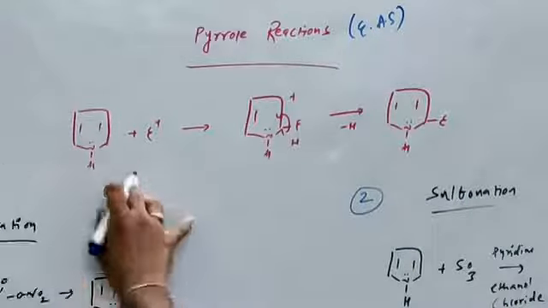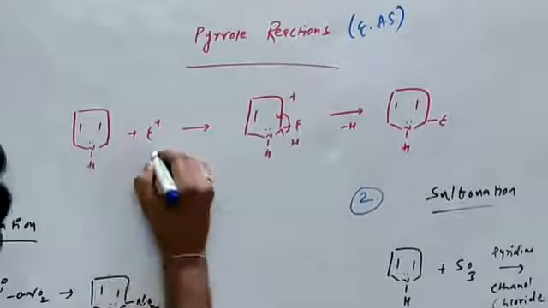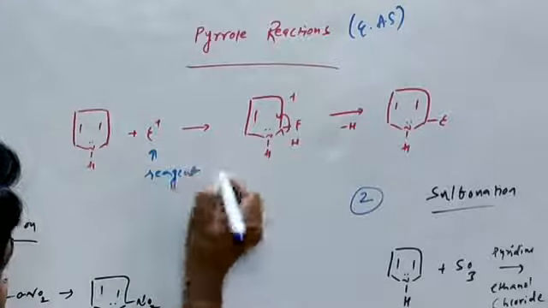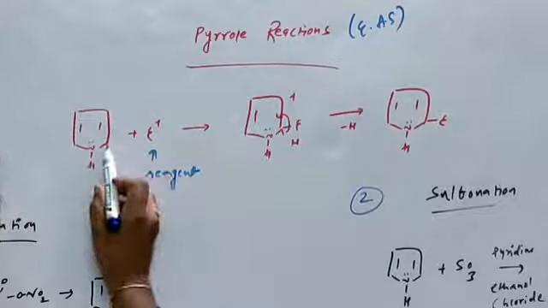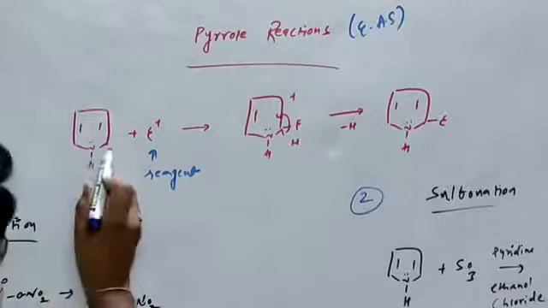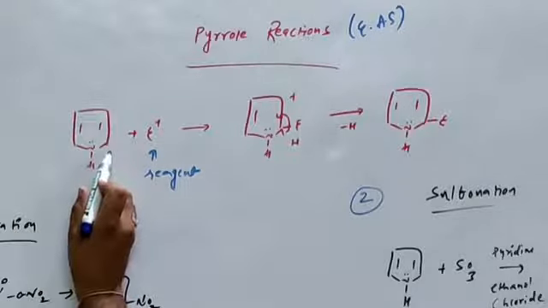Basic reaction mechanism: the reagent is converted to the electrophile. The electrophile enters the pyrrole at the second position. The second position is the major site for pyrrole reactions.